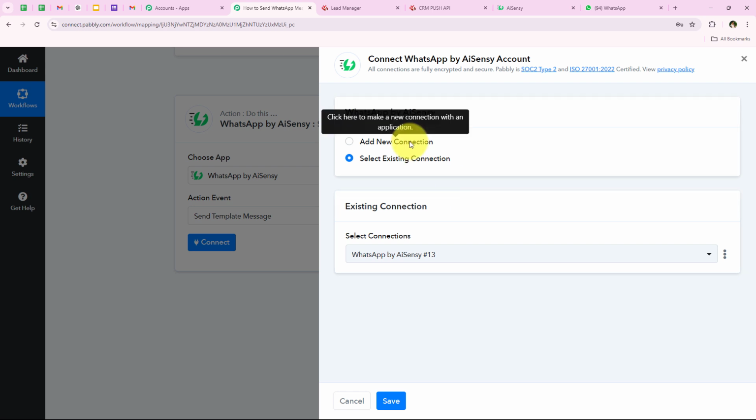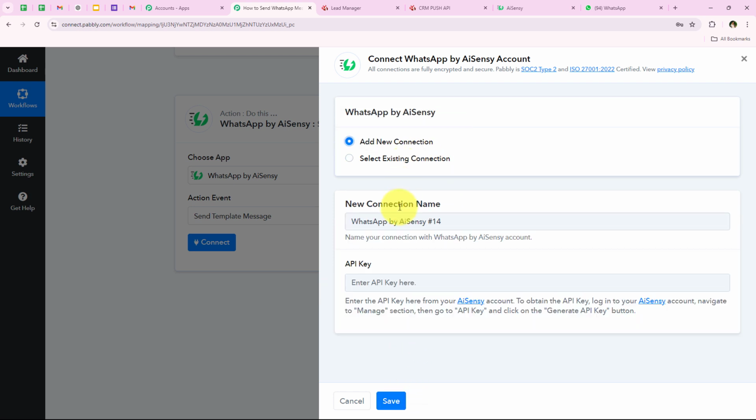And as soon as we click on connect, it is asking me to add a new connection or select the existing connection. So if you have already connected your WhatsApp by AiSensy account with your Pabbly workflow, you can click on select existing connection and then save. But if you haven't, you have to follow me. Click on add a new connection, and now it is asking me for the API key.